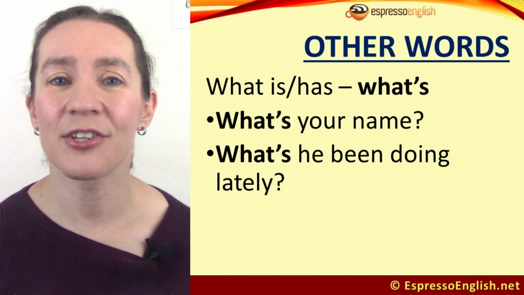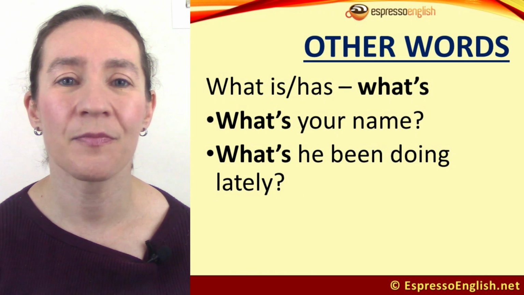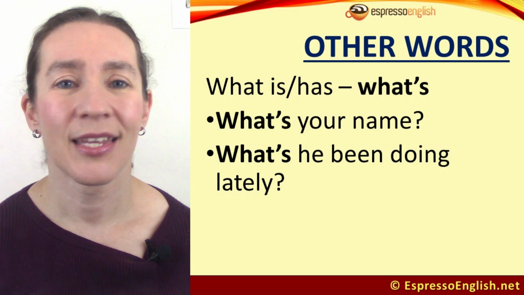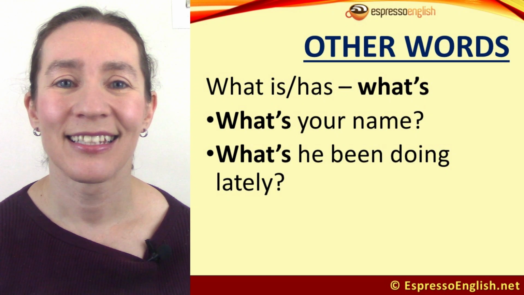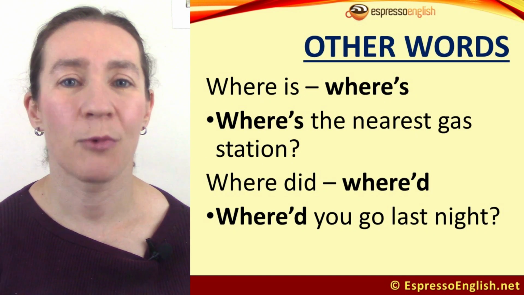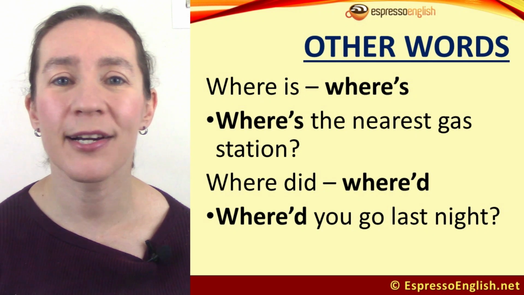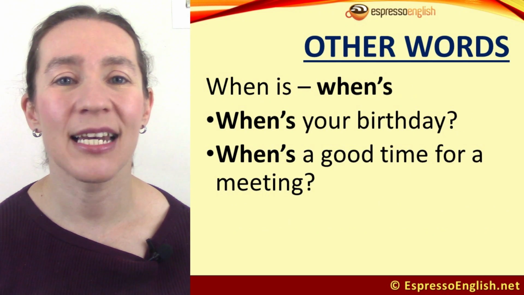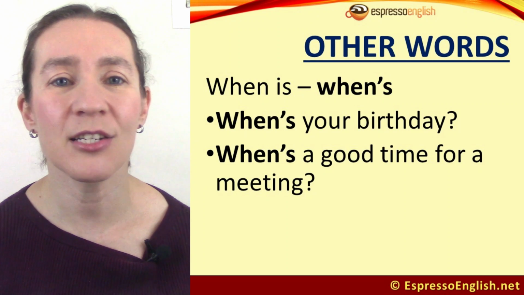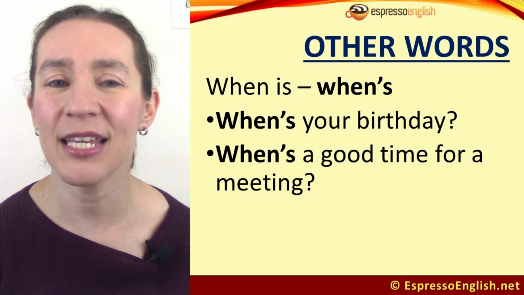We also see a lot of contractions with question words. So, what is or what has becomes what's. What's your name? What's he been doing lately? Where is becomes where's. Where's the nearest gas station? Where did becomes where'd. Where'd you go last night? When is becomes when's. When's your birthday? When's a good time for a meeting?